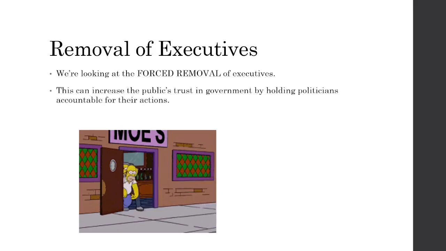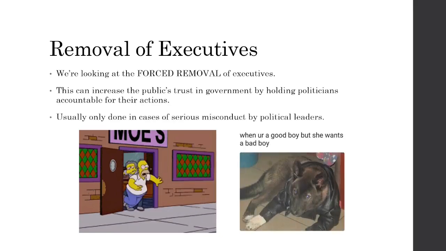So the removal of executives, the forced removal, can increase the public's trust in government by holding politicians accountable for their actions, and it shows that the legislator has a sense of checks and balances against the executive. And this is typically done in cases of serious misconduct by political leaders.